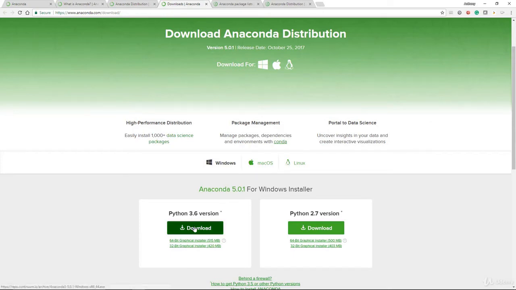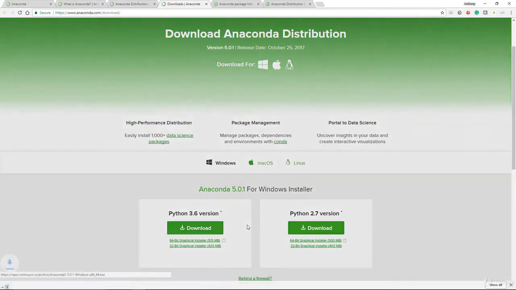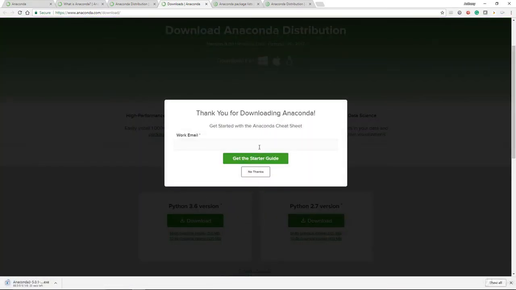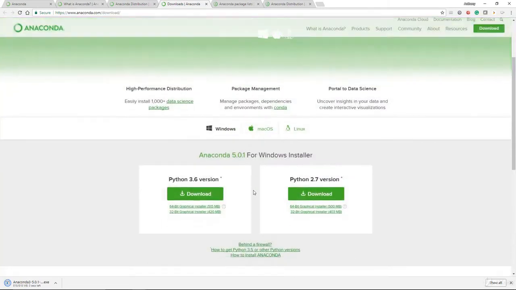Now, to download, you only need to select this, download. Okay, if you want, you can enter your email and get the starter guide. For now, I'm going to ignore that, but I strongly encourage you to download this for your own reference. I'm familiar with this and also have a copy as well, hence I'm not downloading it.